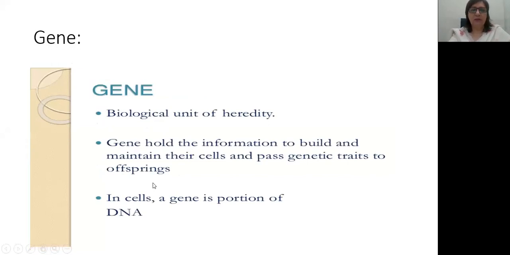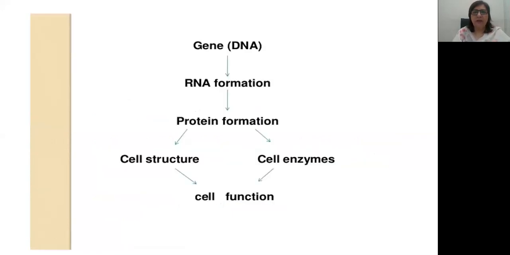Gene is a biological unit of heredity. Gene holds the information to build and maintain the cells and pass genetic traits to the offspring. In cells, a gene is a portion of a DNA. So what is a gene? It is a biological unit of heredity from which information is passed from one generation to another. And gene holds the information to build and maintain the cells and pass genetic traits to offspring. In cells, a gene is the portion of the DNA. Okay, I hope this is clear.